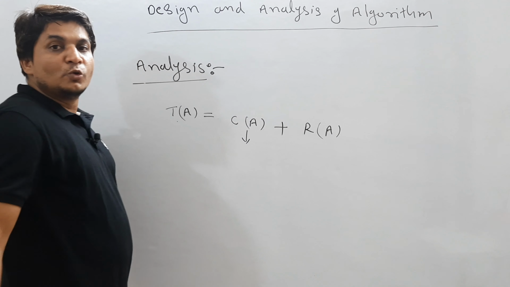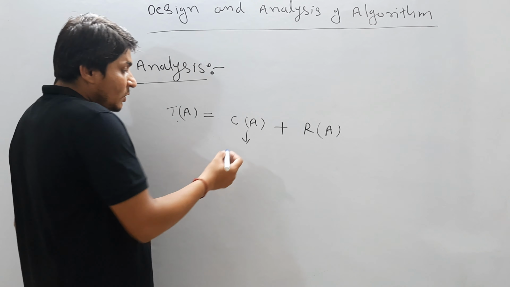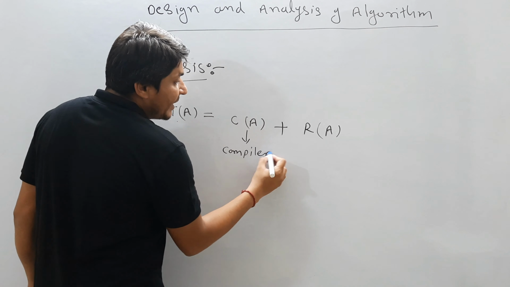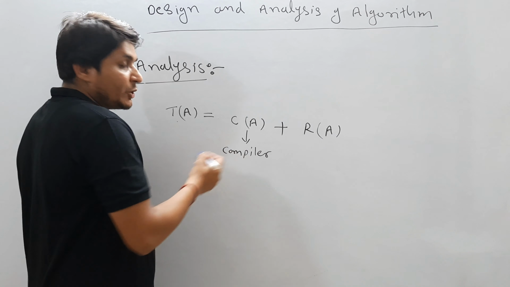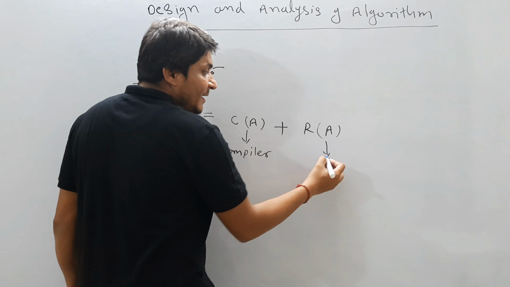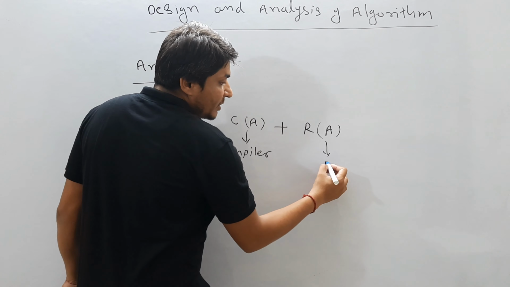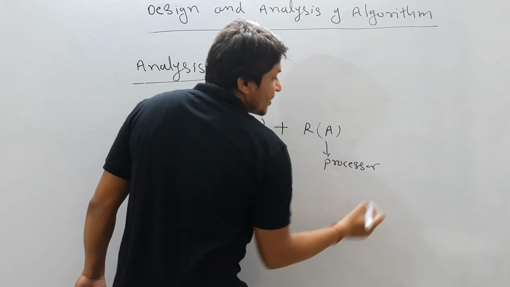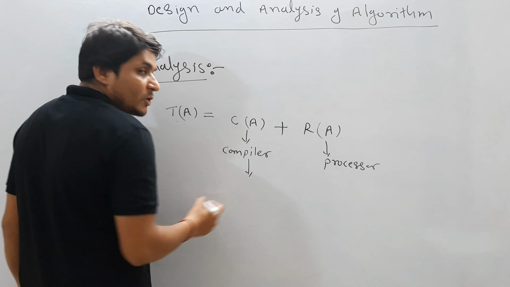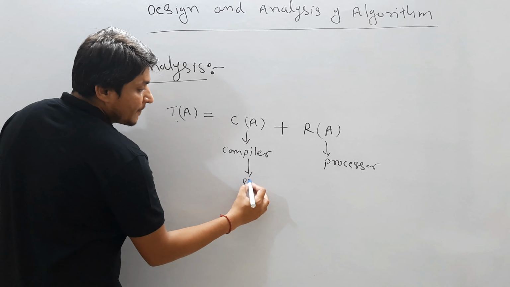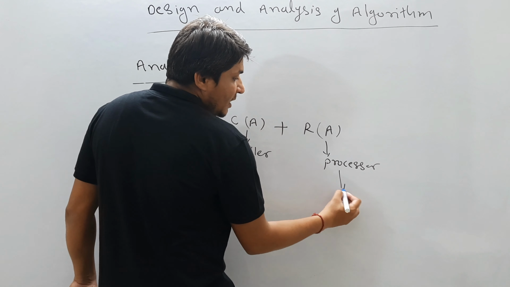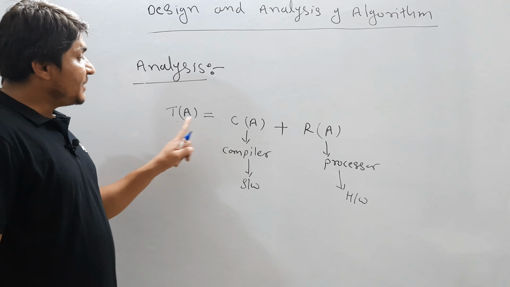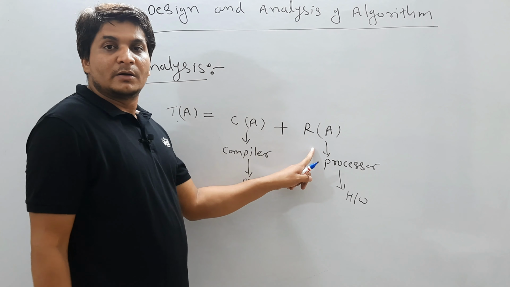Compile time depends on the compiler, what type of compiler you are using. Running time depends on the type of processor. The compiler is software, and the processor is hardware. So time complexity of any algorithm depends on two parameters: compile time plus running time.